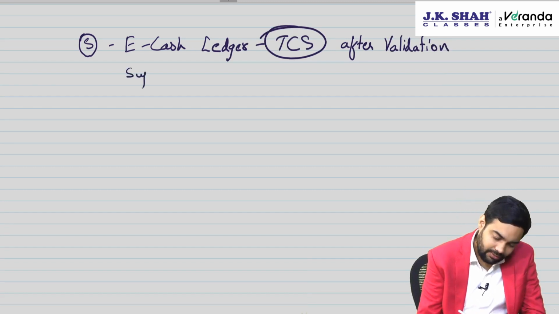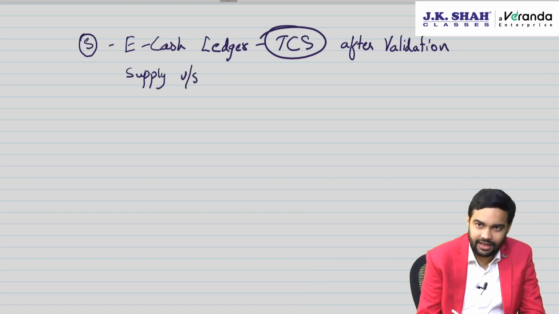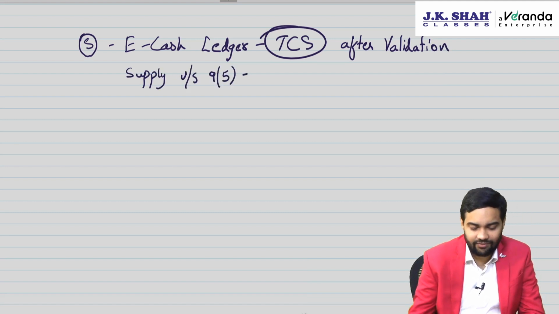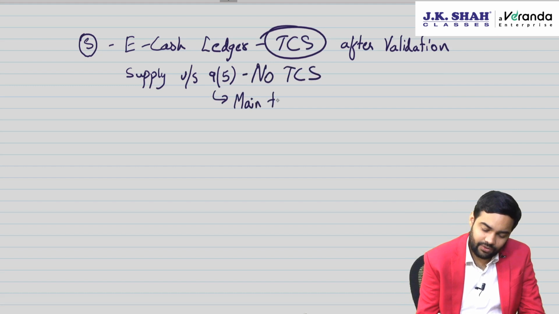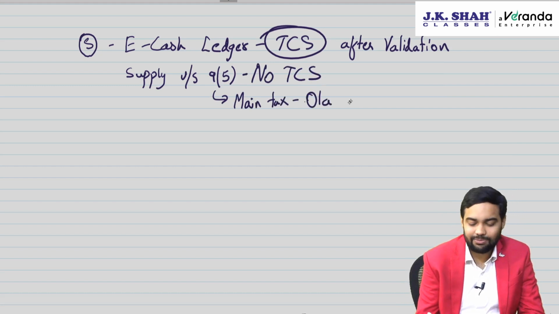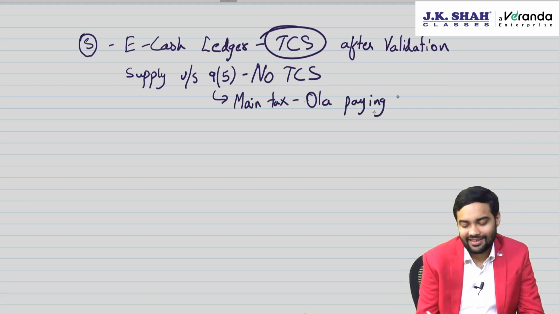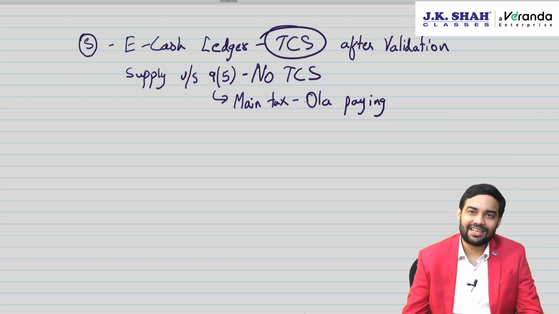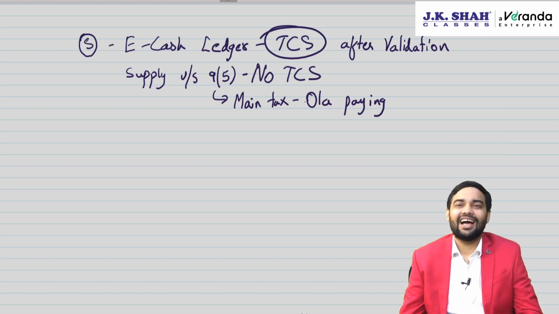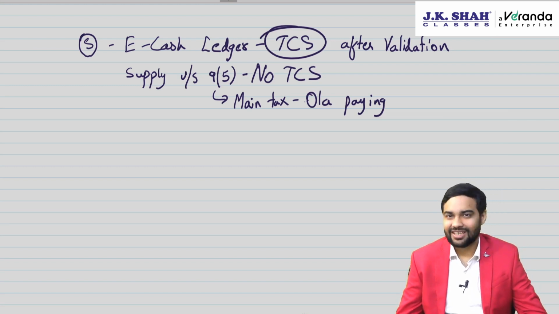What if the supply is under section 9(5)? Whether TCS will apply? The answer is no TCS, because if it is under section 9(5), who pays the main tax? Ola pays the main tax. Now when Ola is paying the main tax, will Ola do TCS on the supplier, that is the driver? It is pointless because the entire tax is being paid by the e-commerce operator. The purpose of TCS is to track whether the suppliers are paying the tax correctly, and when the e-commerce operator himself is paying the tax, there is no question.